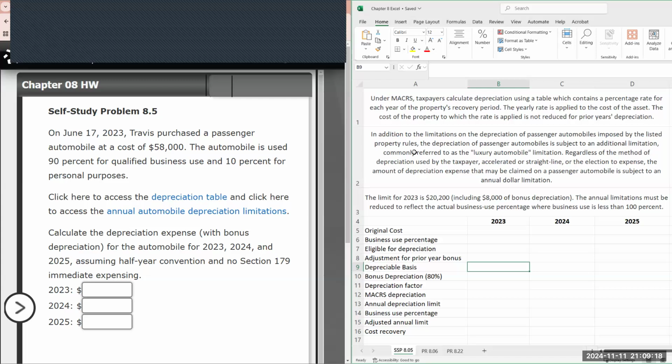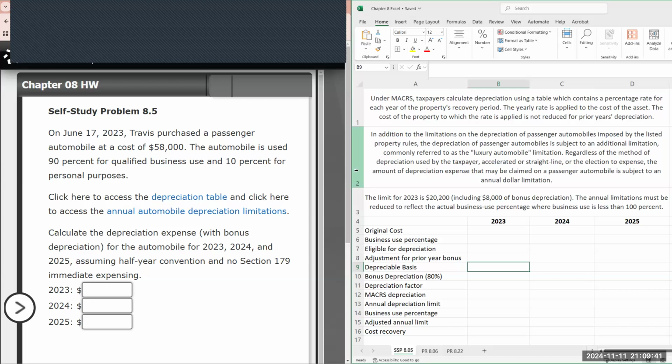So under MACRS, the Modified Accelerated Cost Recovery System, taxpayers calculate depreciation using a table which contains a percentage rate for each year of the property's recovery period. The yearly rate is applied to the cost of the asset, and the cost of the property to which the rate is applied is not reduced for prior year depreciation.